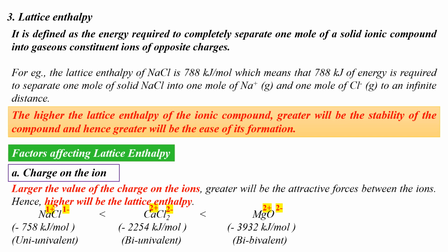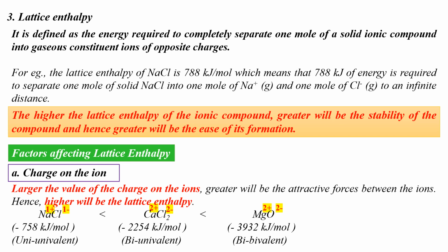If you take magnesium oxide, magnesium has a charge of +2 and oxygen has a charge of -2. Okay, so this is a bivalent type ionic compound. Now, if you compare the values of lattice enthalpies of sodium chloride, calcium chloride and magnesium oxide, you can see that the lattice enthalpy value of magnesium oxide is very high, which is -3932 kilojoule per mole.